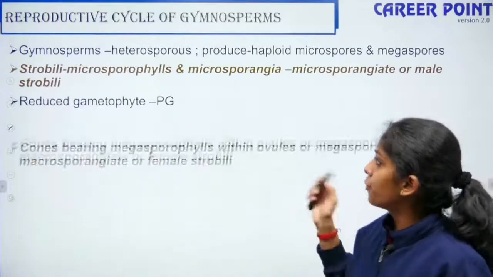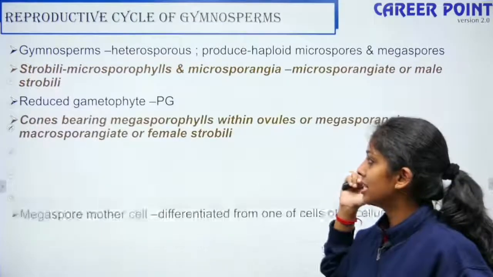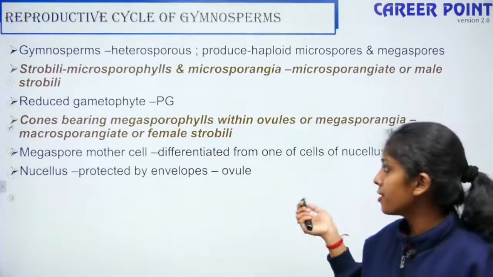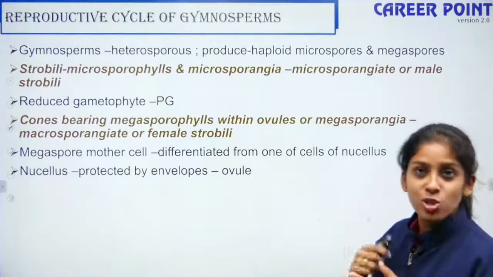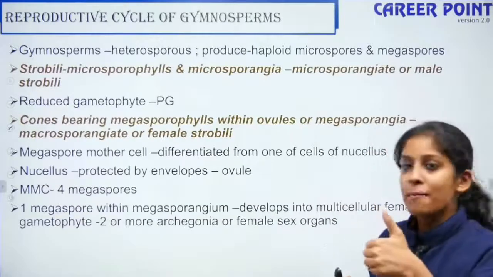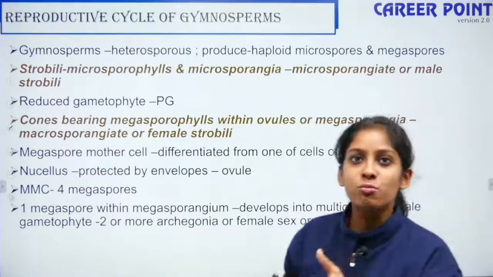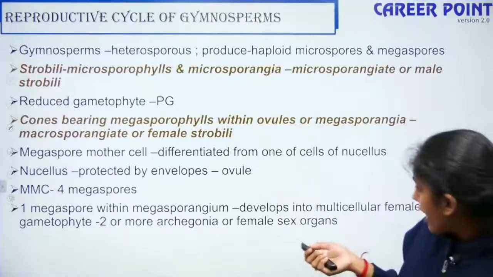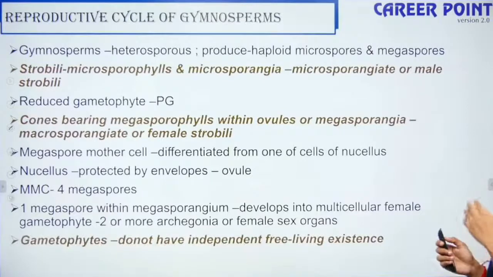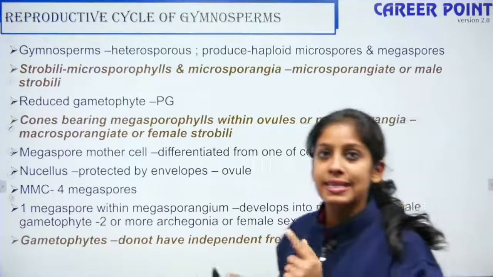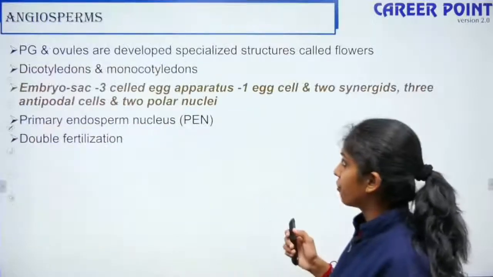So they produce the pollen grains, and similarly the megaspore mother cell. So similar to angiosperms, so here also you have nucellus which protects the ovule and it produces 4 megaspores. One megaspore is functional, so that is monosporic, so it gives rise to your new organism, right? Yes. So here the gametophytes do not have independent free living existence like your prothallus in your pteridophytes, right?